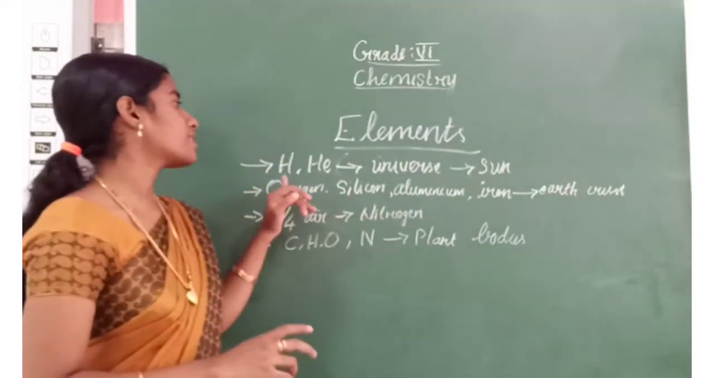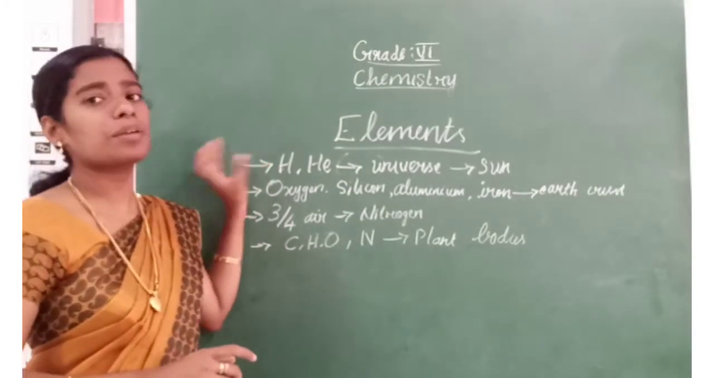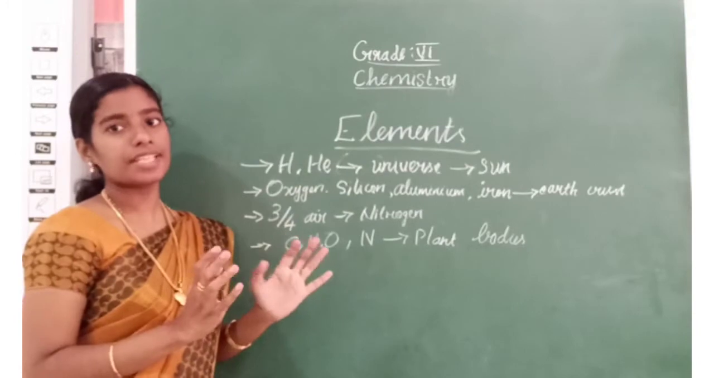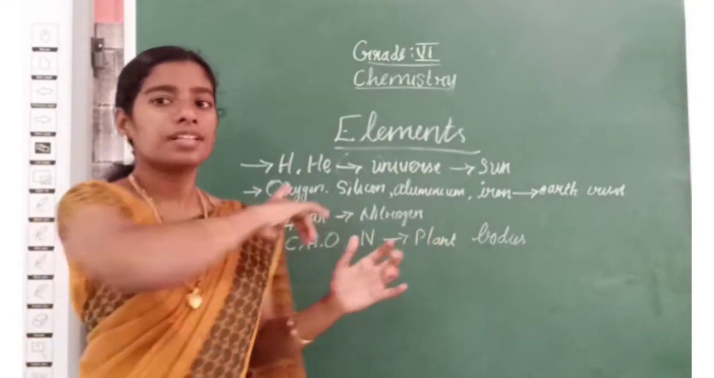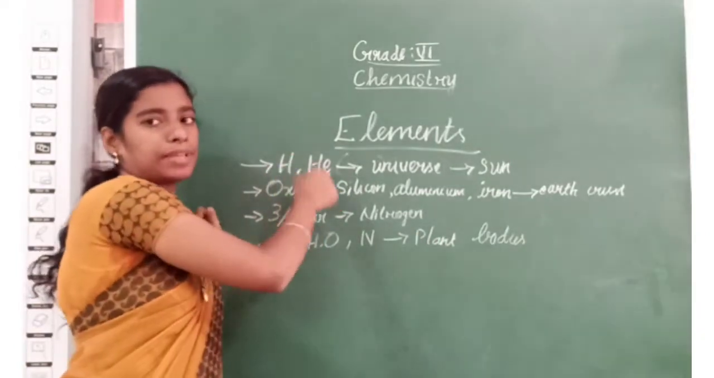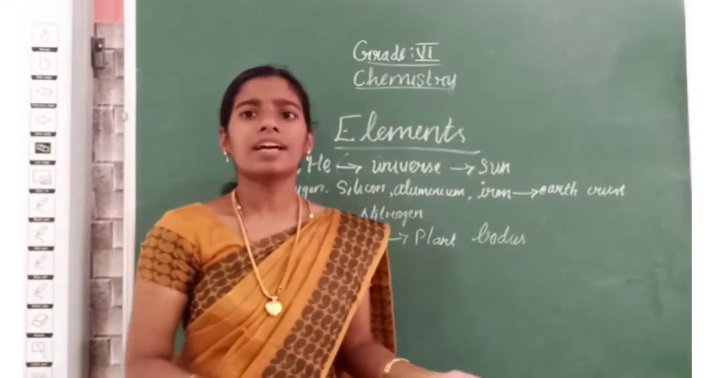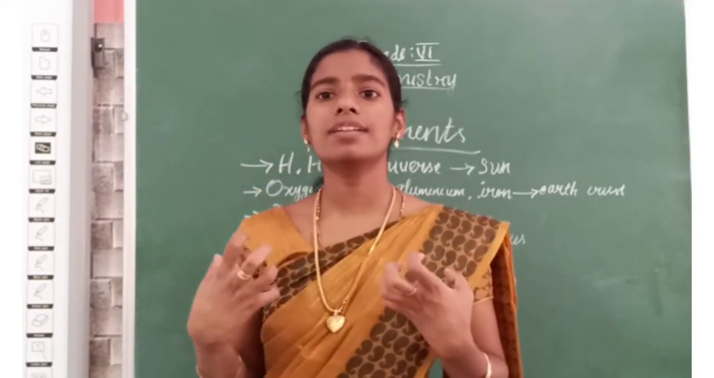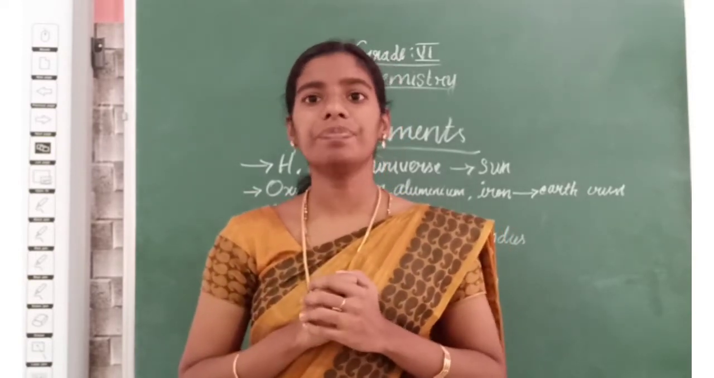Consider hydrogen and helium. These are the abundantly present elements in the universe. When you consider the whole universe, these two elements, hydrogen and helium, are abundantly present. And this hydrogen and helium are responsible for the heat and light we absorb from the sun.